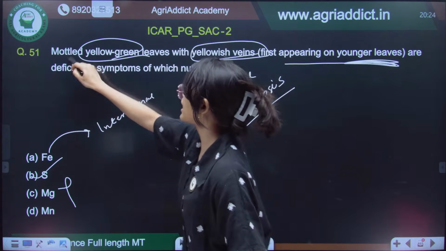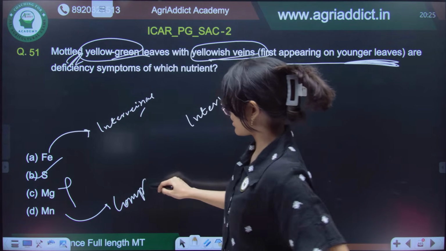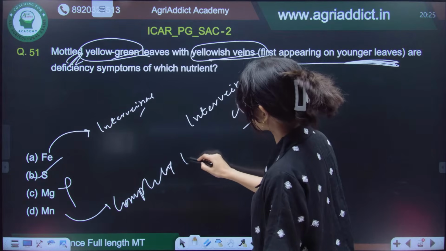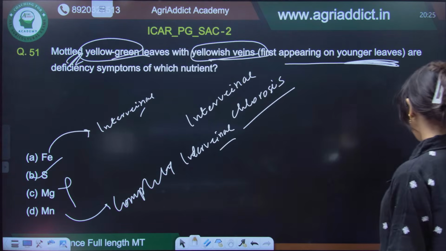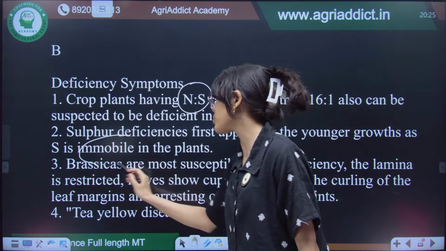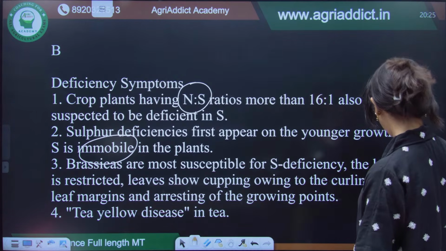But see, here they have motile function. And if it is complete intervenal, then there is manganese. Just a second. If it is complete intervenal, then we have manganese as the deficiency symptom, but the answer here is sulfur because obviously sulfur is immobile. So it will show the deficiency symptoms in new or younger leaves.